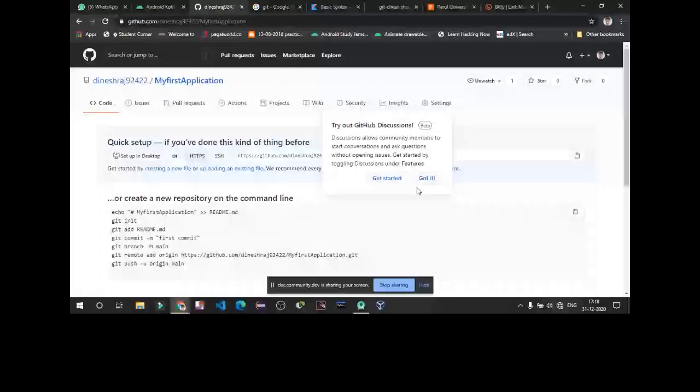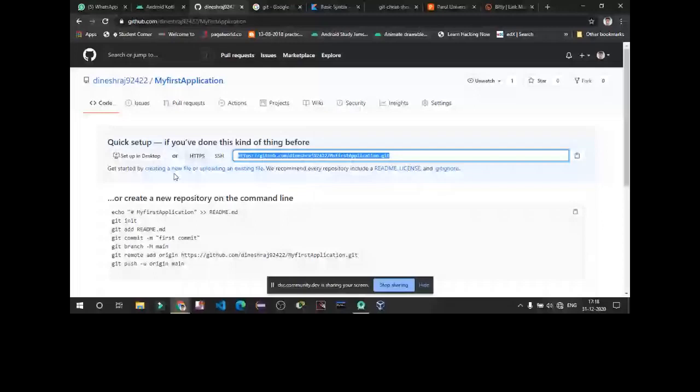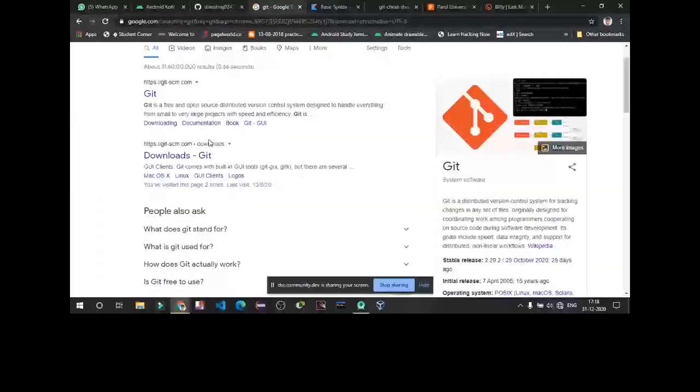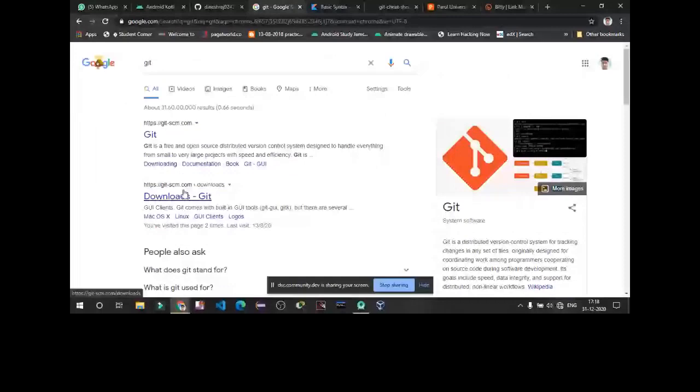So this is your link, your GitHub URL. You have to clone this URL using Git. So first of all, we are now going to download Git. You have to go to this page and download Git.